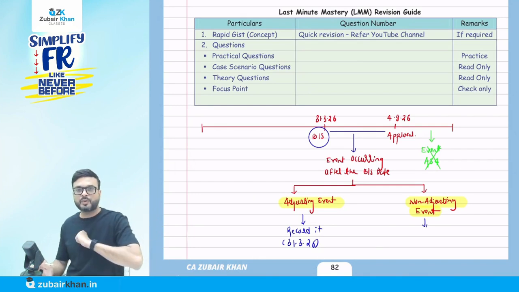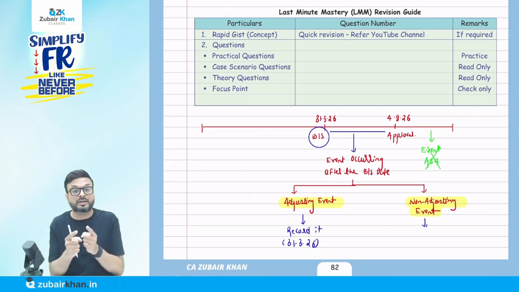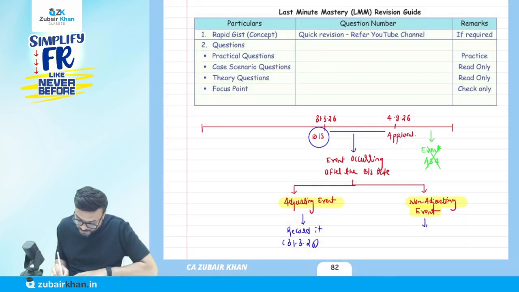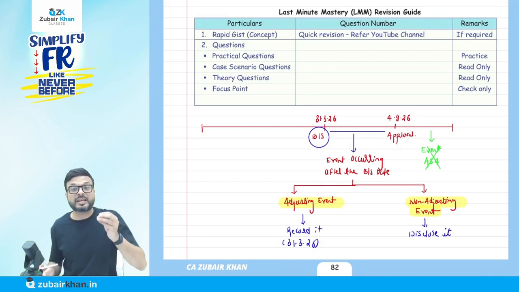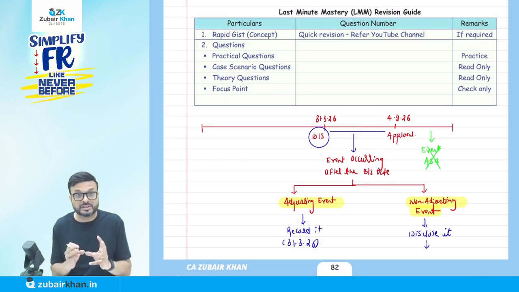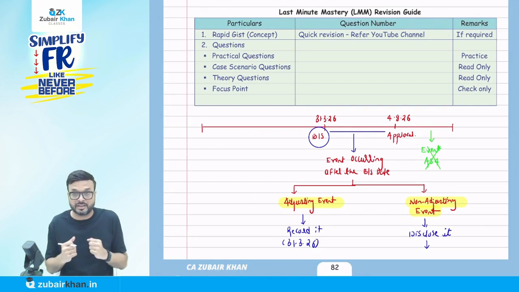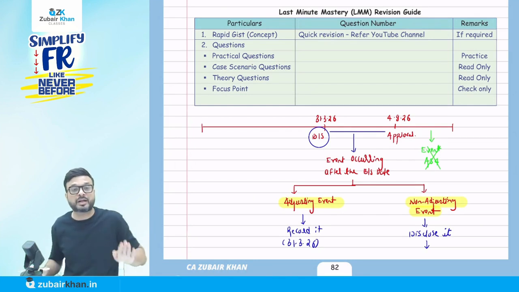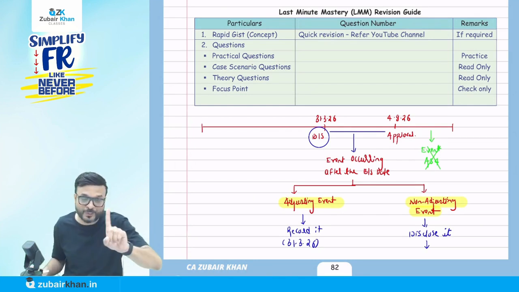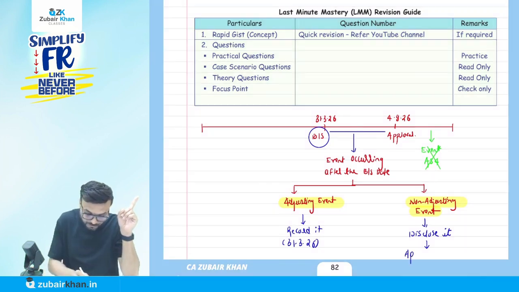So what will we do here? They say if the condition did not exist on the balance sheet date, we call it a non-adjusting event. They say disclose it. What will we do? We will disclose it. But a very important point: where should I disclose it? Because the financial statement is not yet approved, so we can disclose it. Yes. But where should I disclose? In notes to account? No, never. Listen, it will be disclosed in the